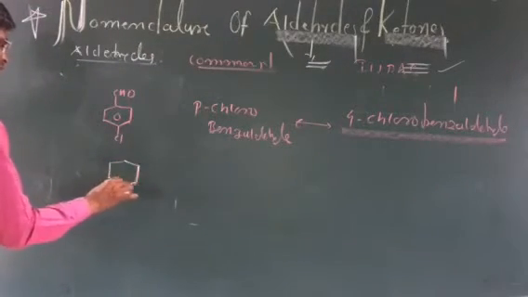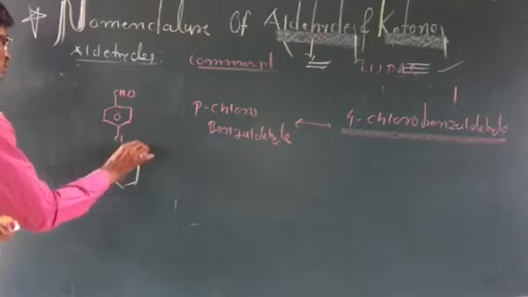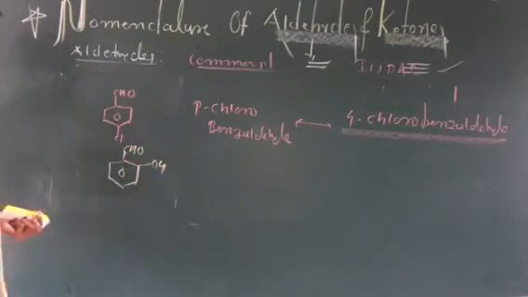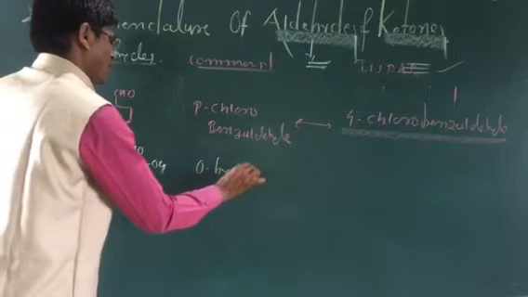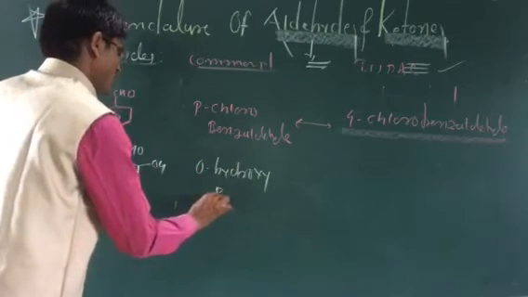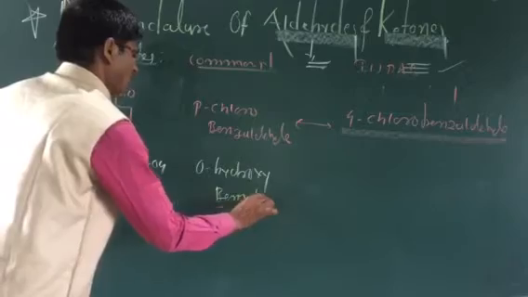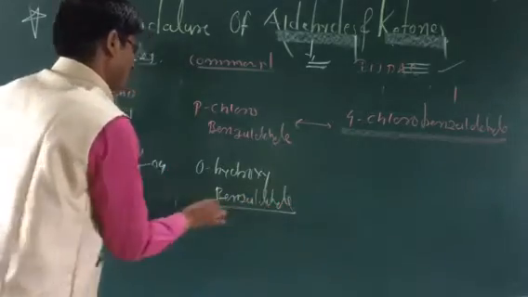So another type of example we will take. This one has CHO, and an OH group is here. So what is the name? This is orthohydroxybenzaldehyde. What will you say? Orthohydroxybenzaldehyde. So another name of the example.